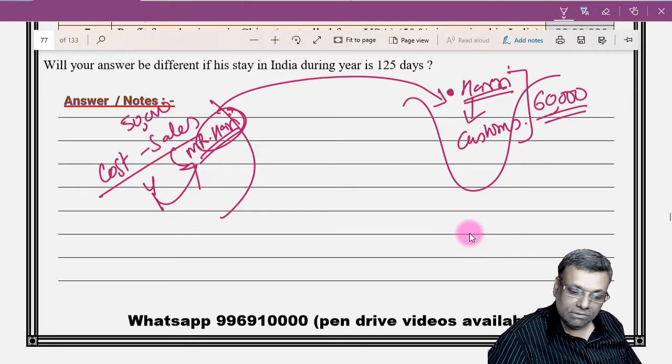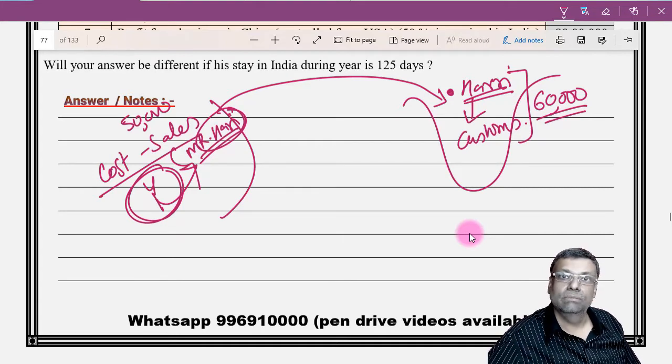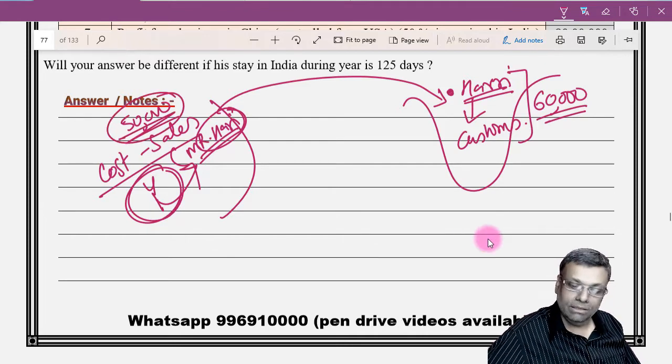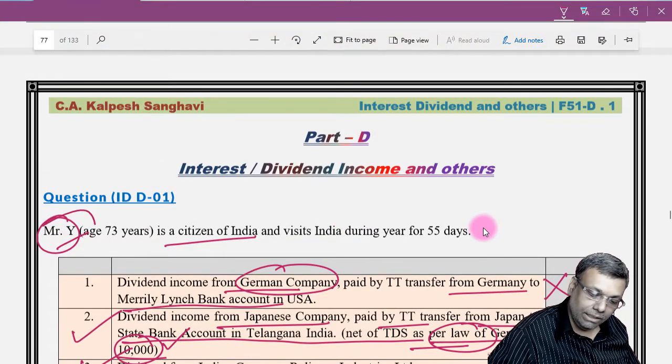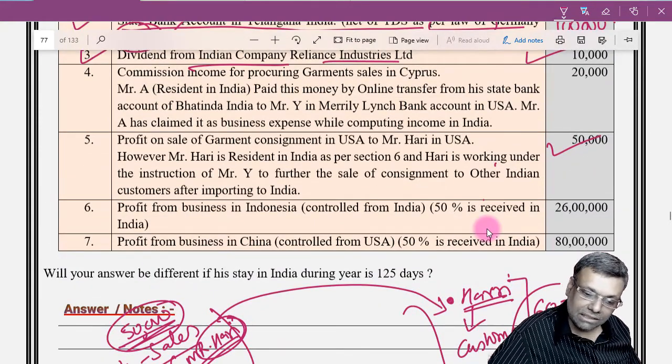So our question is, we are doing the computation for Mr. Y. So basically the profit on sale of goods, and that is also a sale in the foreign country. But it is a transaction done with the agent, and ultimate sale is inside India. That means ultimately it is an agent in India, and therefore it will be chargeable to tax in India, 50,000 rupees, and this 50,000 rupees is included in the computation of Mr. Y, because this entire computation that we are doing is for Mr. Y, who is a citizen of India. Okay, I guess that this transaction is very, very clear.